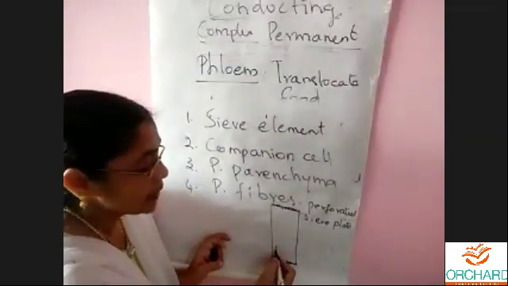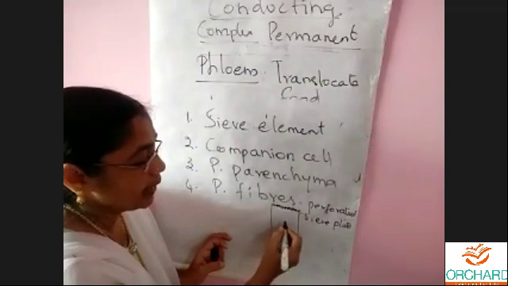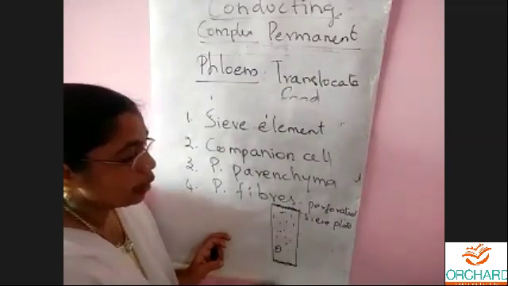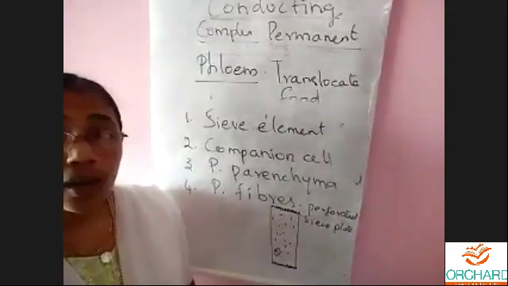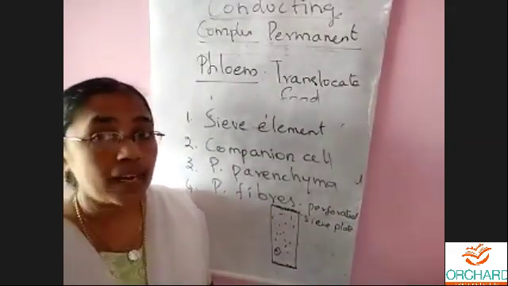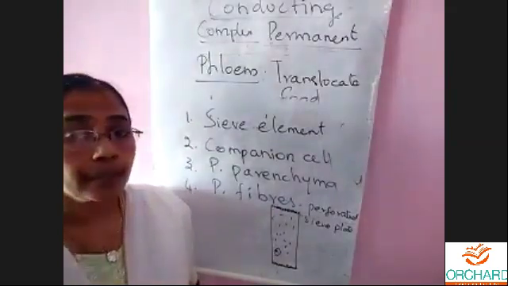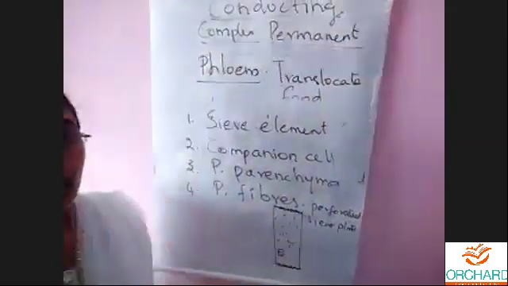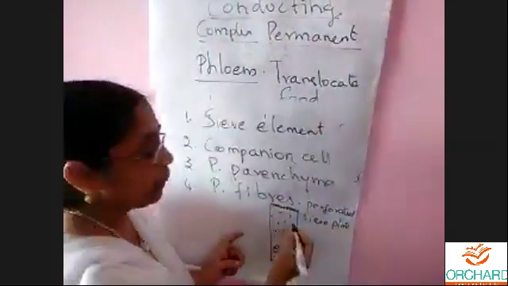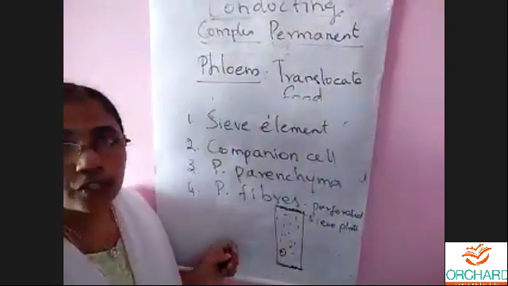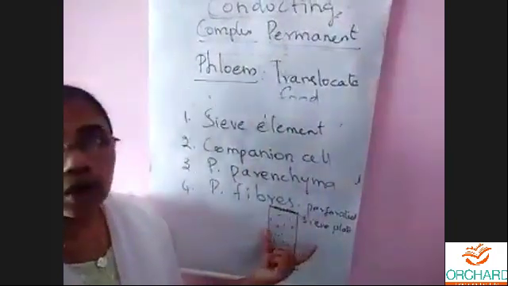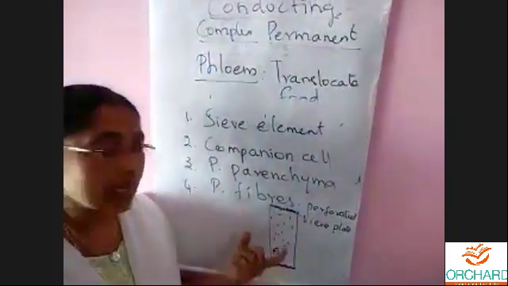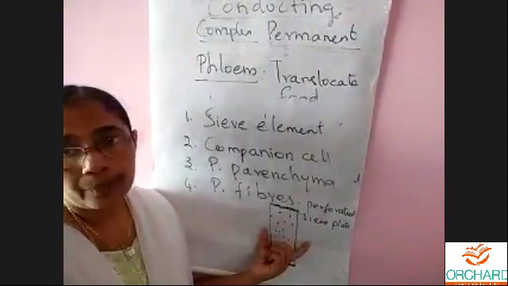It is a living cell. It has living cytoplasm and nucleus. So what type of cell is this? When I say it is a living cell, what type of cell is that? It has a thin wall. Very good, Shiju. It is the parenchymatous cell. It has a thin wall. It is a living cell.